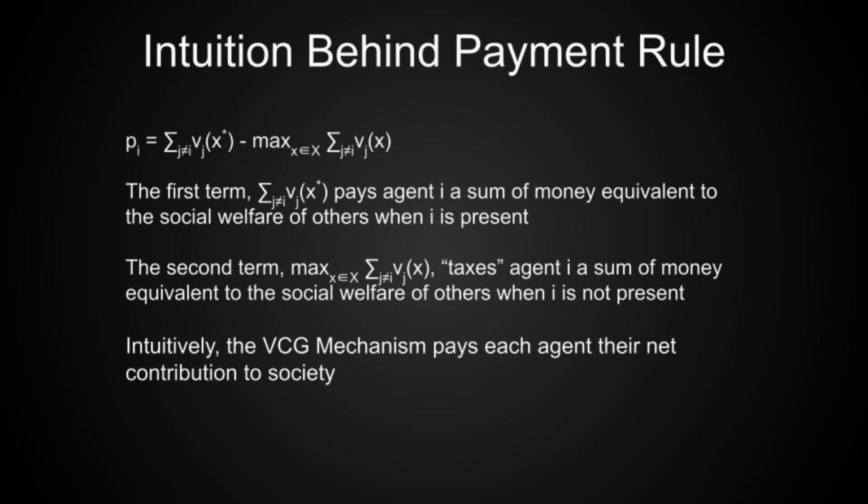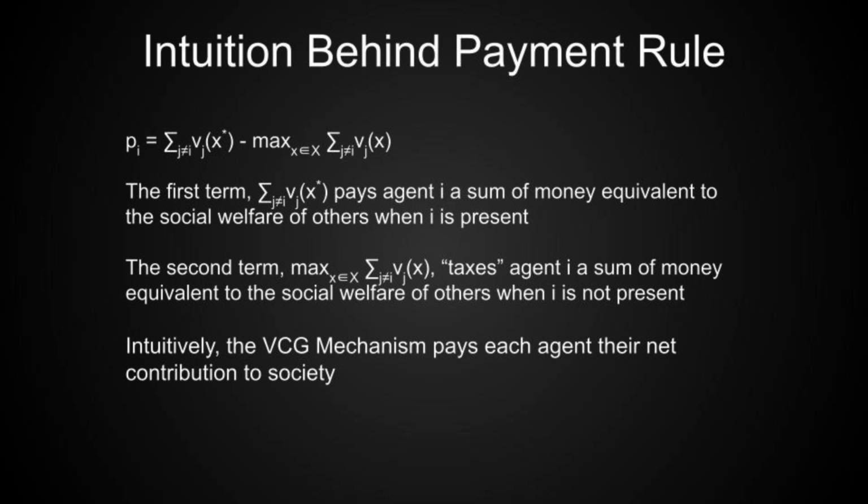But if this value is negative, such as in the case with bidder 1, this implies that by this agent existing, they are making everyone else worse off. And that makes sense if you think about it. When bidder 1 is participating in this auction, he's preventing bidder 2 from getting the item. So if we were to remove him, that would allow us to instead award the item to bidder 2. So it can be said that bidder 1 is imposing a social cost into this setting, and that social cost is equal to the value that bidder 2 would have received if he got the cube instead, which is $15, and hence why we would charge bidder 1 $15.